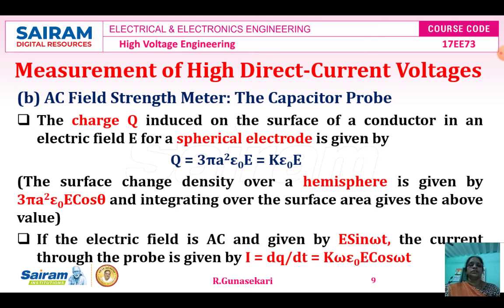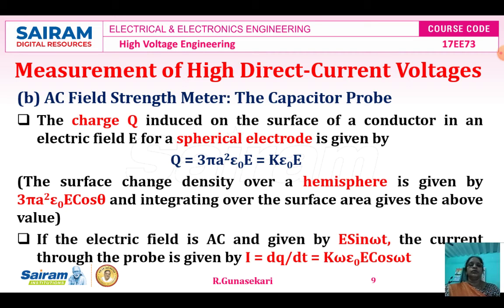The surface charge density over a hemisphere is given by 3 pi A squared epsilon naught E cos theta, and integrating over the surface area gives the above value only. If the electric field is AC and given by E sin omega t, the current through the capacitor probe is given by the equation I is equal to dq by dt.